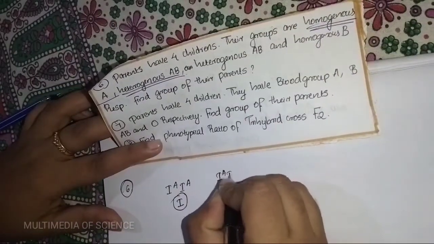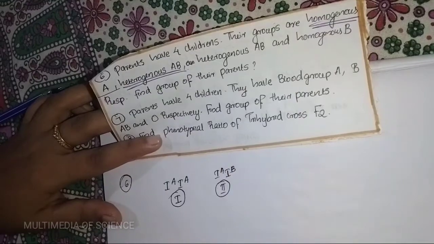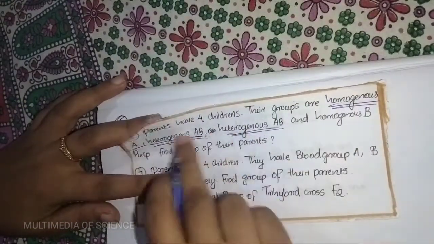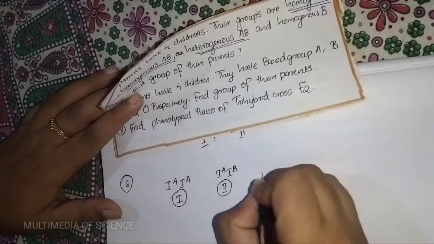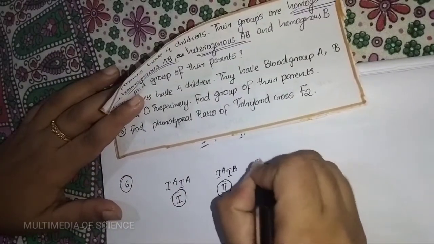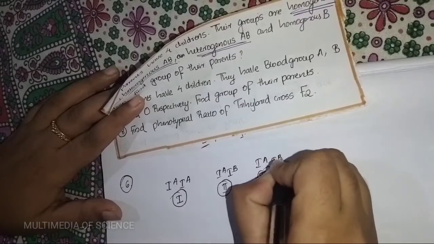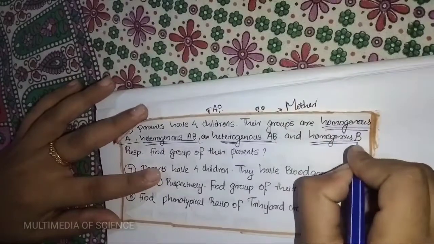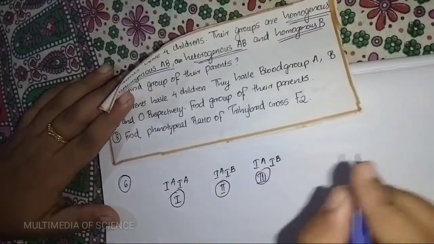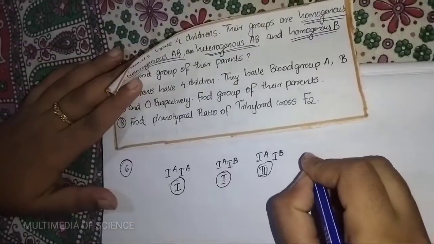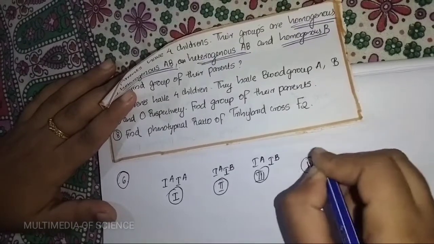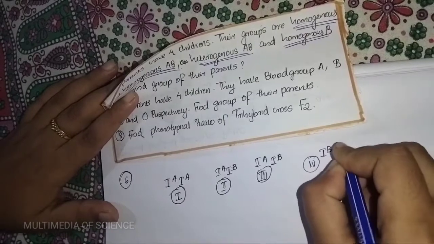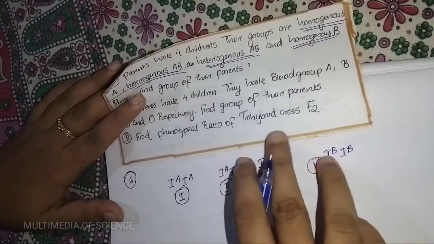IA, IB. Next is again heterogeneous AB, so the third one is IA, IB, and the fourth one is homogeneous B: IB, IB. Clear?